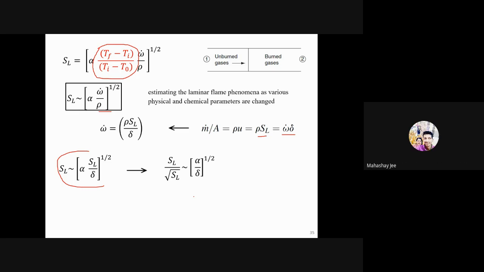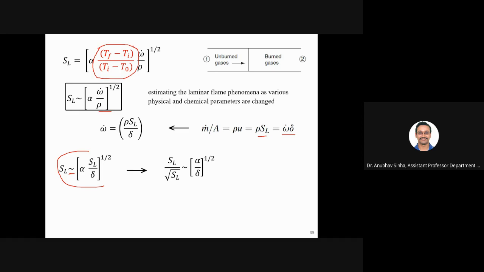Sir, what does this represent? Is it order of analysis? Sorry, order of magnitude. We are trying to find how to calculate SL or flame thickness in terms of given parameters, given fuel properties. That's all. Okay. This symbol, are you asking about? Yes, sir. Order of magnitude analysis, I guess. This is basically roughly